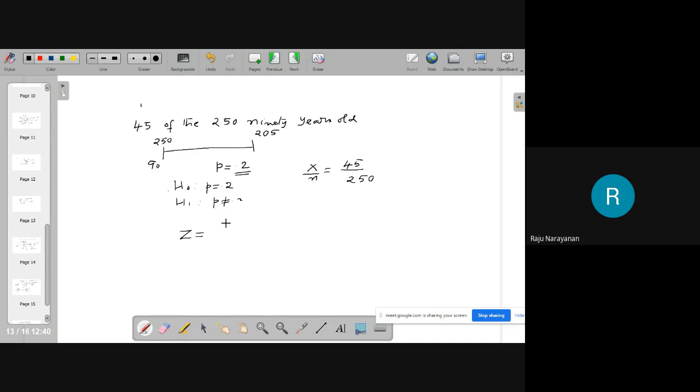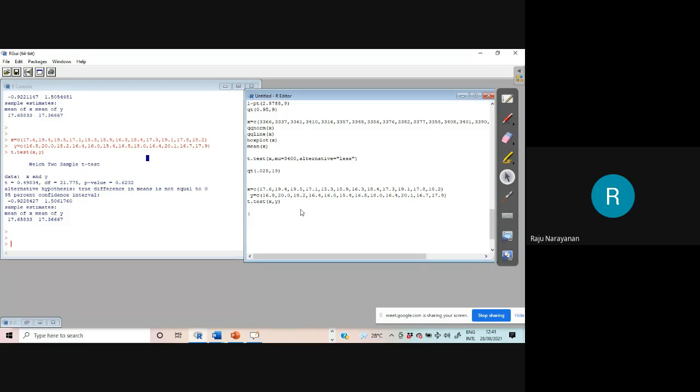Therefore Z is equal to X by N minus P naught divided by root of P into 1 minus P by N. That is 45 by 250 minus 0.2 divided by root of 0.16 by 250. Am I correct? Number of brackets.